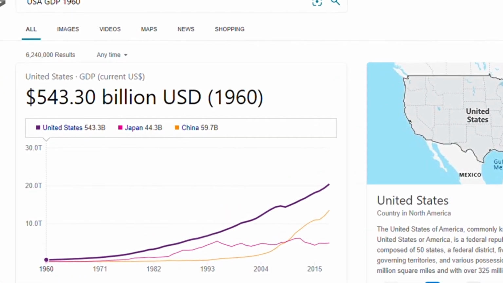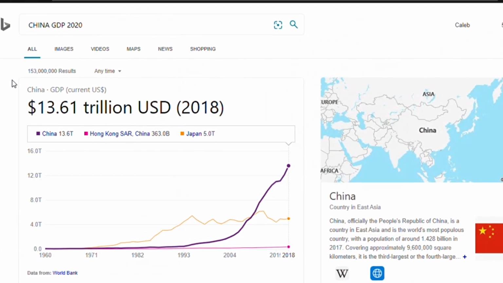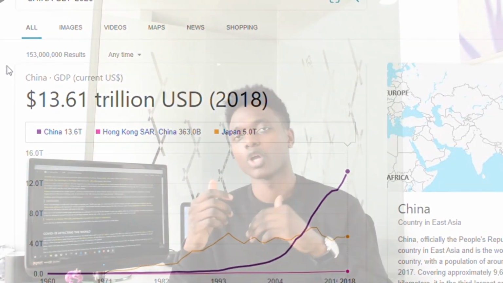That was in 1960. Looking at it right now, China has a GDP of over $13 trillion. Compare that with the USA at the moment. It has a GDP of over $20 trillion. So if you look at 1960, when China had a $60 billion GDP, America had almost a tenfold difference between China and the USA. But looking at it right now, with China being the second largest economy, it has a difference of about $6 trillion. So that difference means that China is going rapidly fast.